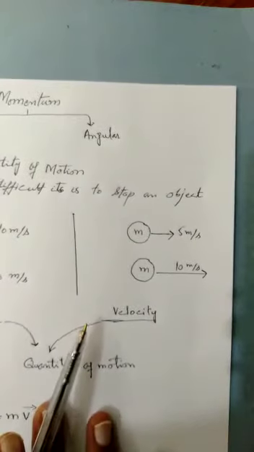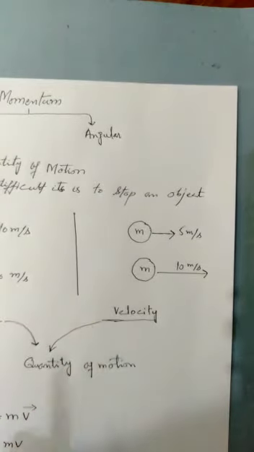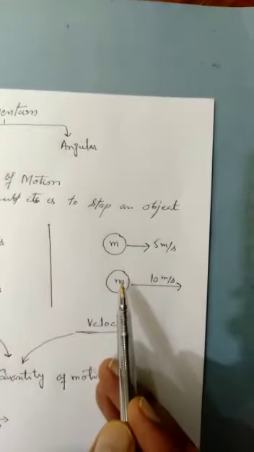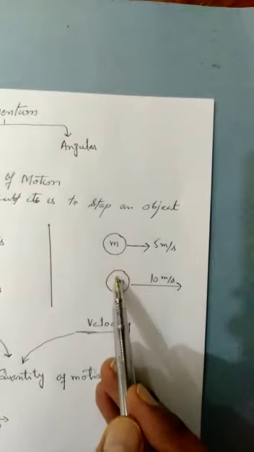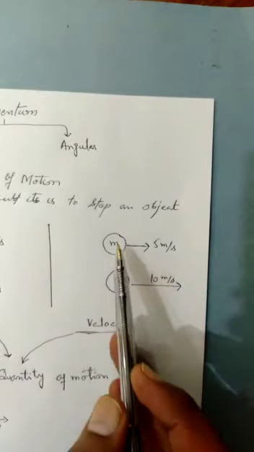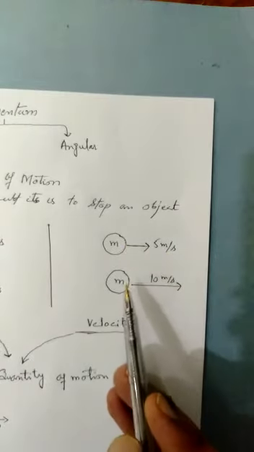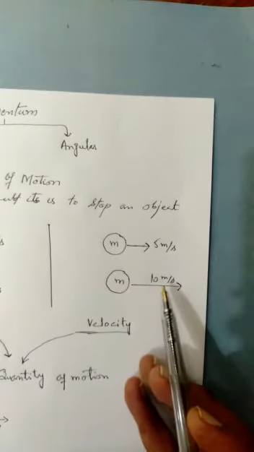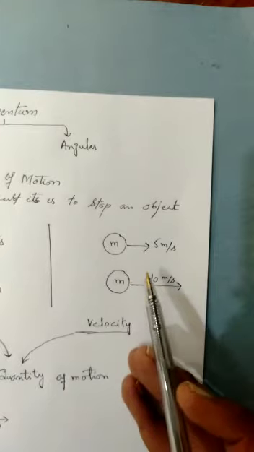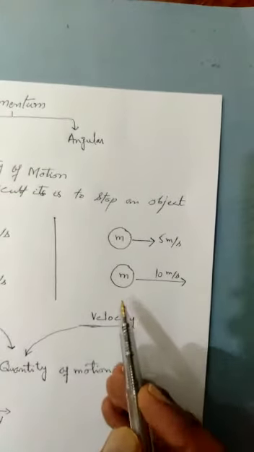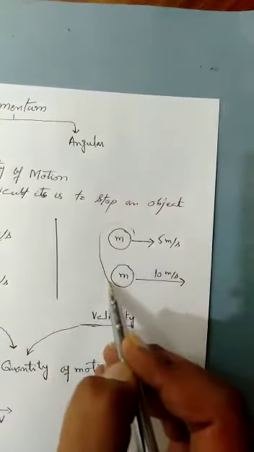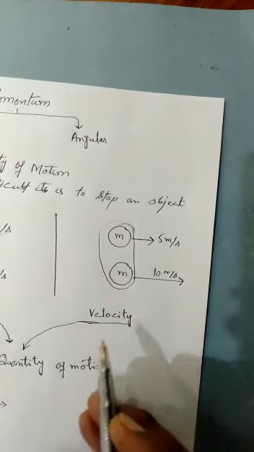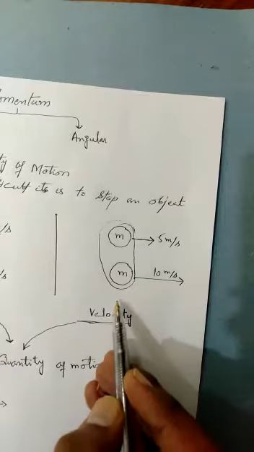Now we take some examples of how this quantity of motion, or momentum, depends on two quantities. Here we take the example of two equal masses, let's suppose 1 kg and 1 kg. Both are moving with a certain velocity. One object is moving at 5 meters per second, the other at 10 meters per second. Obviously the object moving at 10 meters per second will have a greater quantity of motion, so it has greater momentum. The mass is the same, and the difference is that of velocity. So we say that the quantity of motion depends upon velocity.